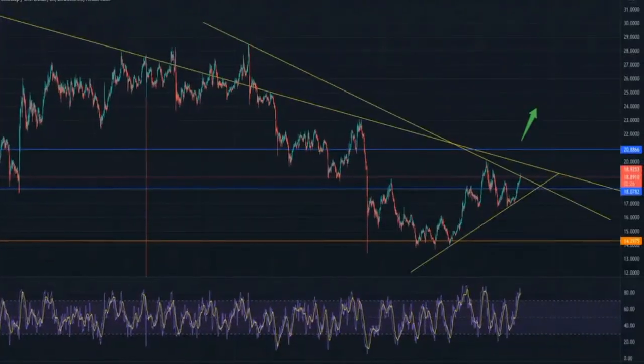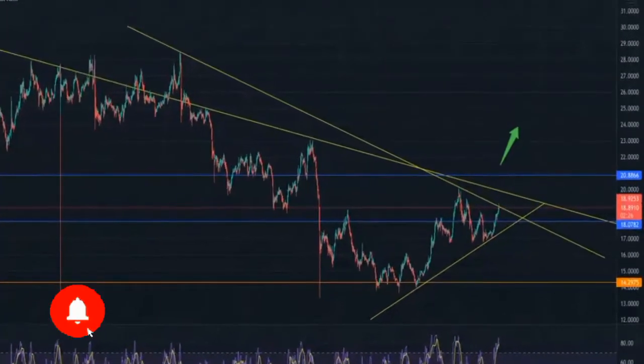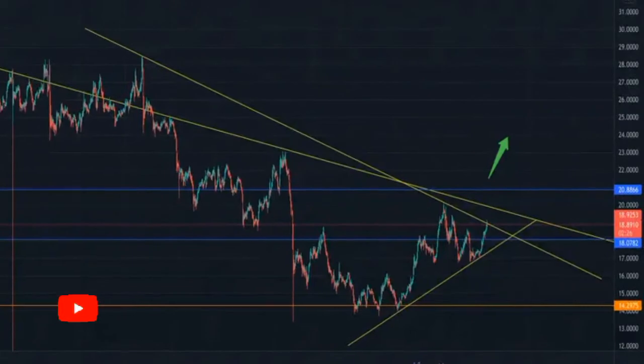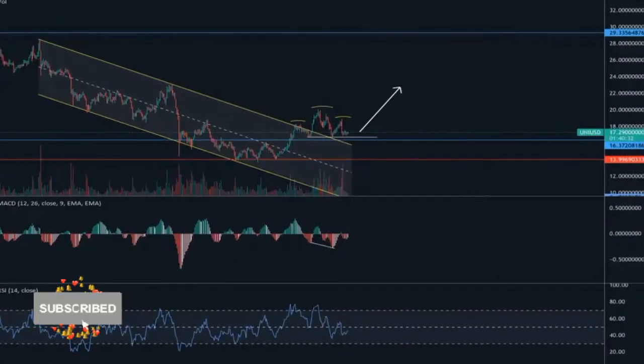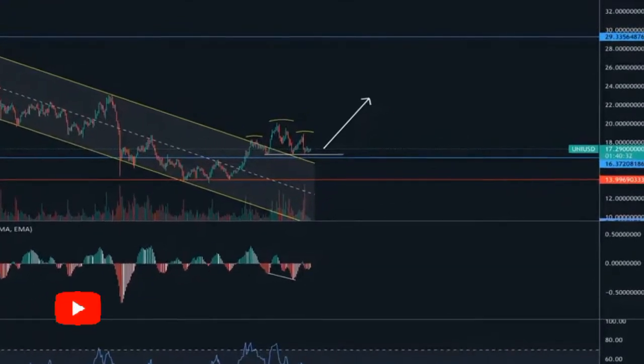However, due to the January 5 flash crash, Uniswap price swept below $16.72, collecting the sell stop liquidity resting below it. Market makers employ this move to engineer liquidity before kickstarting a new uptrend.